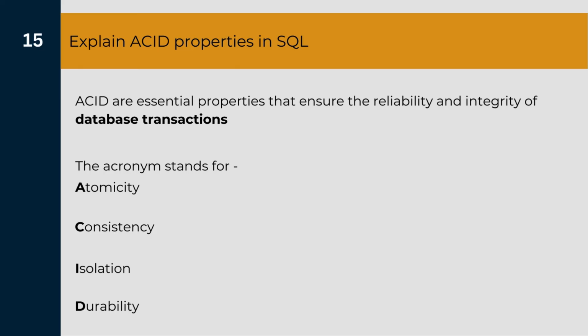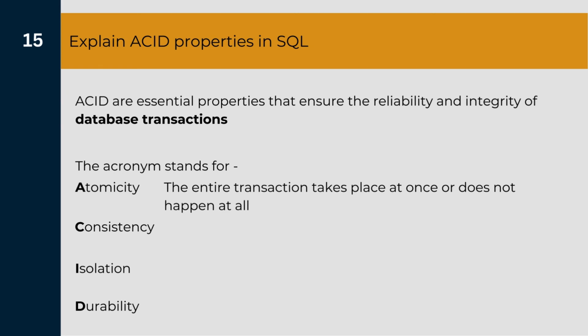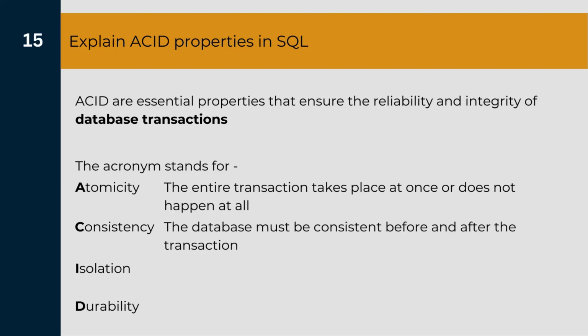When we say atomicity, then the entire transaction in SQL should take place at once or it should not happen at all. In other words, whatever transactions are happening in SQL, they should not remain incomplete. Either they will happen or they will not happen at all. The second property is consistency, which says that the database must be consistent before and after the transaction. Now it is pretty straightforward to understand.